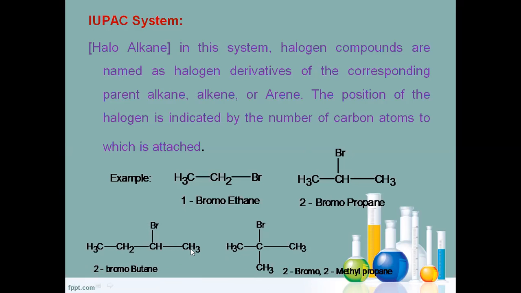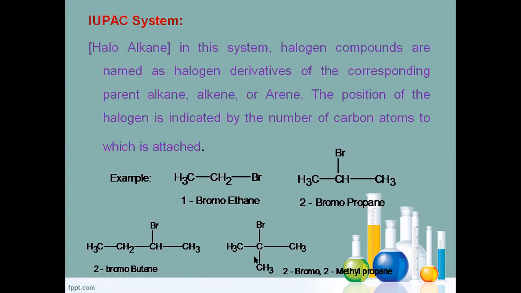Let us take another example. Here there are four carbons, and the halogen bromine is present on the second carbon, so it is called 2-bromobutane. Here the chain contains three carbon atoms, and in the second position there are two substituents: an alkyl group and a bromine. So we call it 2-bromo-2-methylpropane.